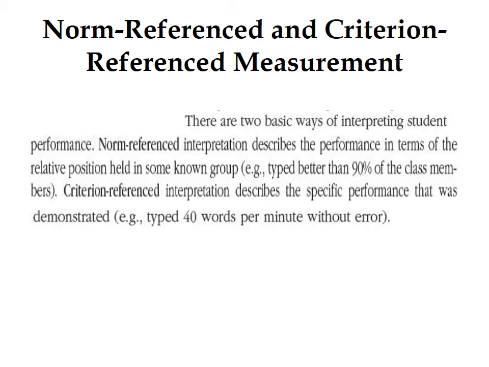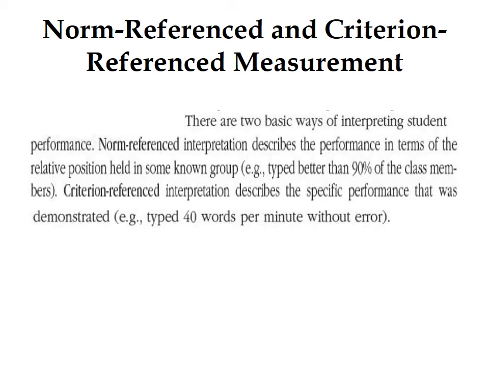There are two basic ways of interpreting student performance. Norm-reference interpretation describes the performance in terms of the relative position held in some norm group. For example, types better than 90% of the class members. It means the student is in a higher position than 90% of their class members. And norm reference interpretation is used to discriminate among individuals, and it includes all the items of average difficulty and typically omits very easy and very hard items, difficult items.